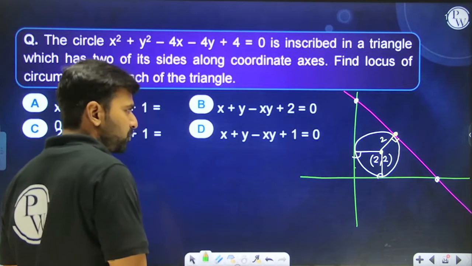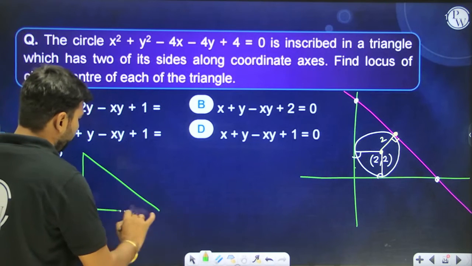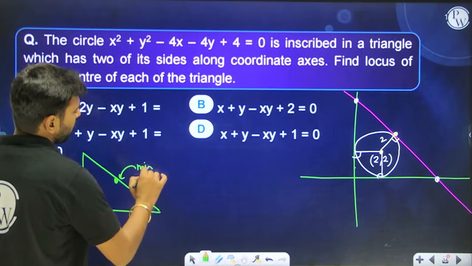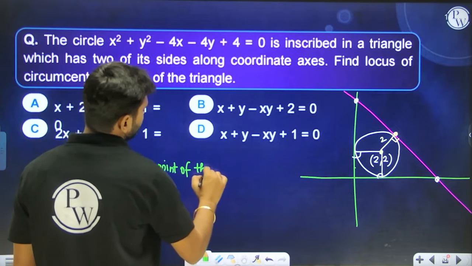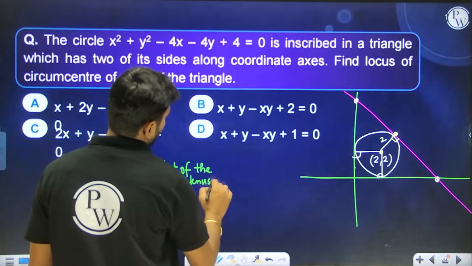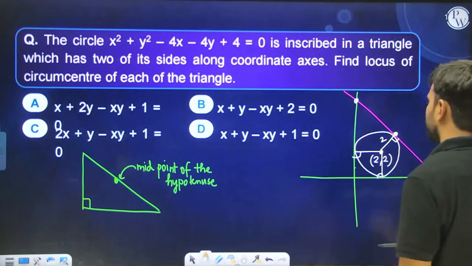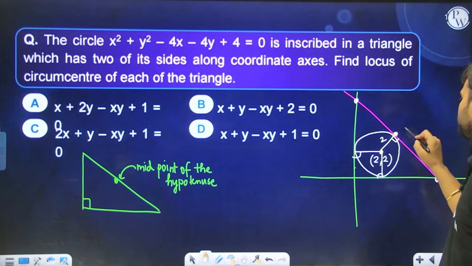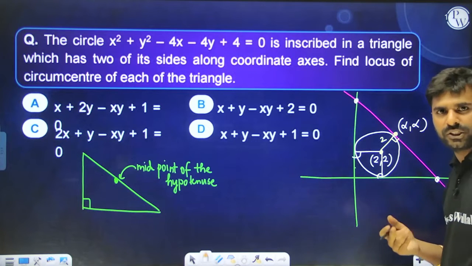For a right angle triangle, since this is a right angle triangle only, we have seen that the circumcenter is going to be the midpoint of the hypotenuse. Yes, everyone, we have seen this in the last class. If this is the case, then we can do one thing: we can assume this point as alpha comma alpha, because that will be one such possibility.